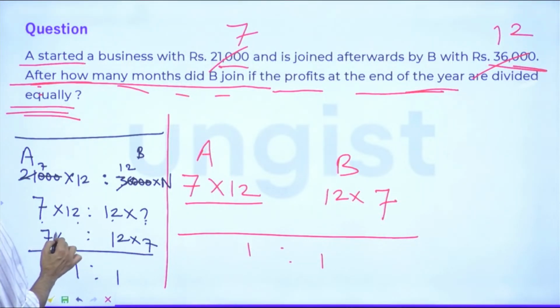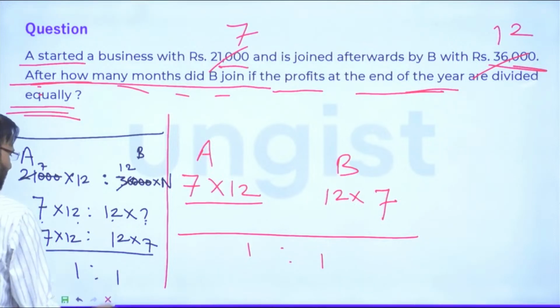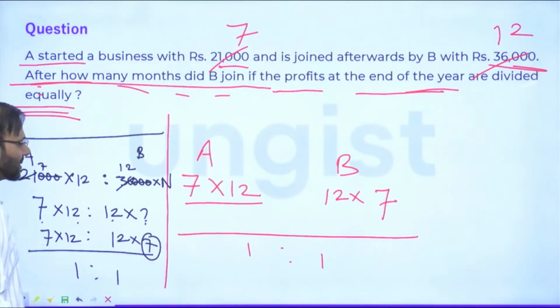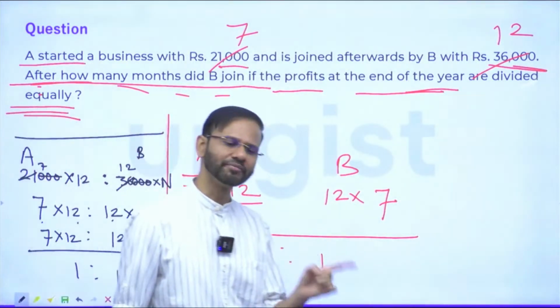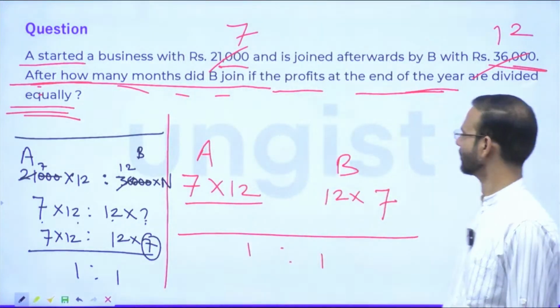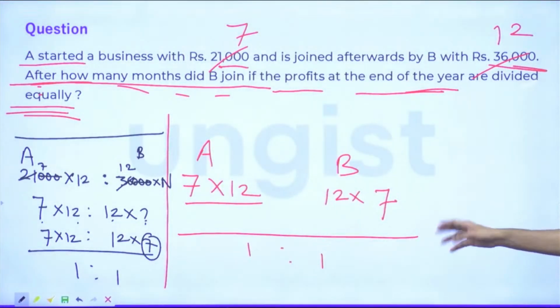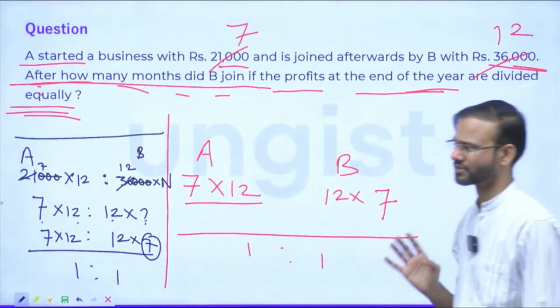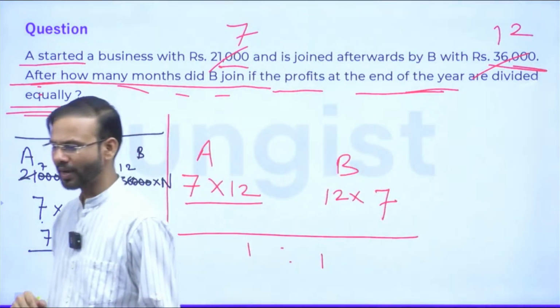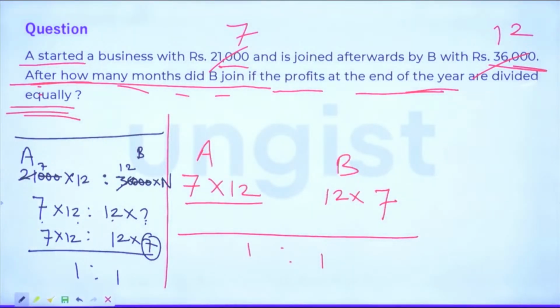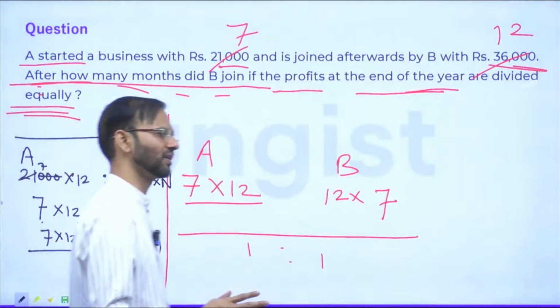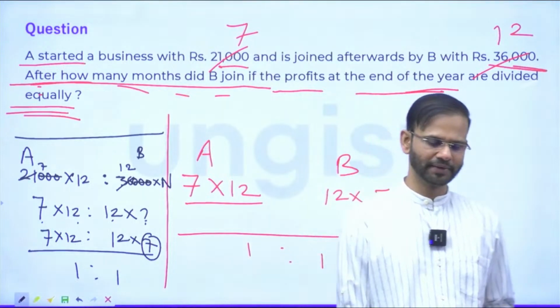So 7 into 12. So guys, B was there in the business for 7 months. It means he must have joined after 5 months. Okay? So you just have to think logically and the question will be itself solved, guys. You won't have to work at the question, it will be solved itself. Right? You just have to think logically. If you are thinking logically, the question will be solved. Right?